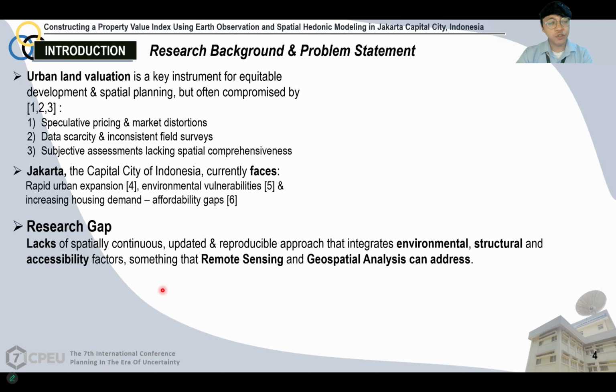So our research tries to bridge those gaps, which comprise a lack of spatially continuous, updated, and reproducible approach that integrates environmental, structural, and accessibility factors, which remote sensing and geospatial analysis can address.